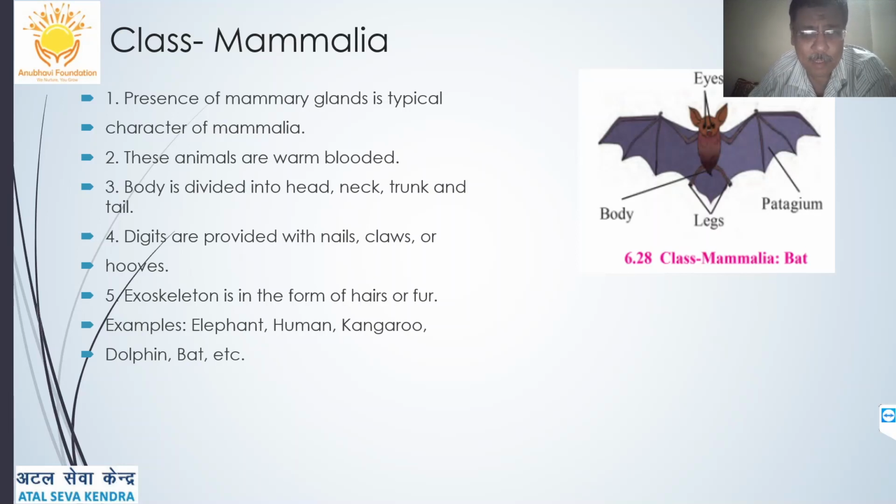So class Mammalia: presence of mammary glands is a typical characteristic of mammals, and mammary glands are well developed in the females to give milk or to breastfeed their little ones. These animals are warm blooded, that is homeotherms. We can keep our body temperature constant irrespective of outside conditions. Body is divided into head, neck, trunk and tail. Digits are provided with nails, claws or hooves, for example in horse. Exoskeleton is in the form of hair or fur. Examples are elephants, humans, kangaroos, dolphin, bat, etc. Donkey, monkey and man, as I always tell.